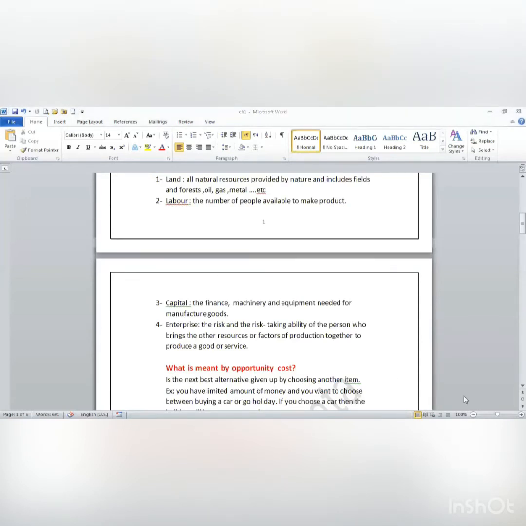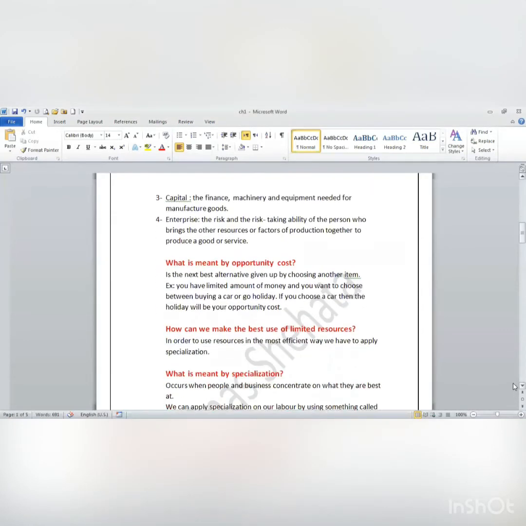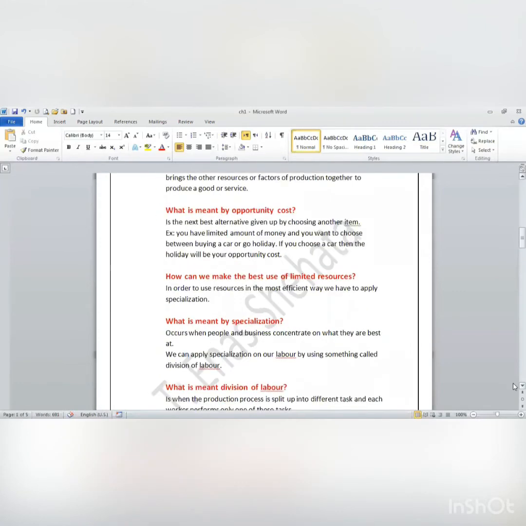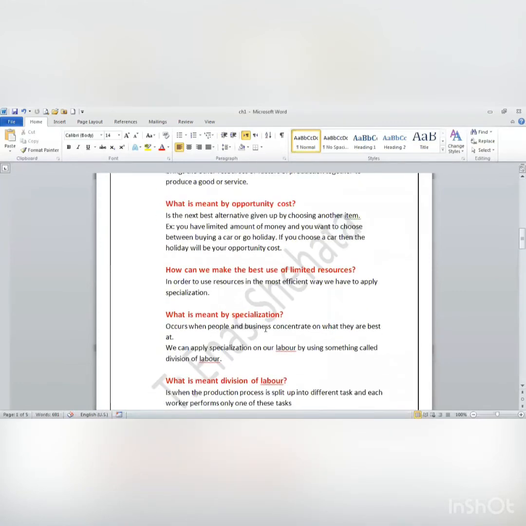Now, after knowing our factors of production, and we said that government have limited resources while they have unlimited wants, they have to decide, according to the factors of production available to them, which product they're going to produce. If they have many products that their population may want, they will choose some products, and of course they couldn't make all of them.